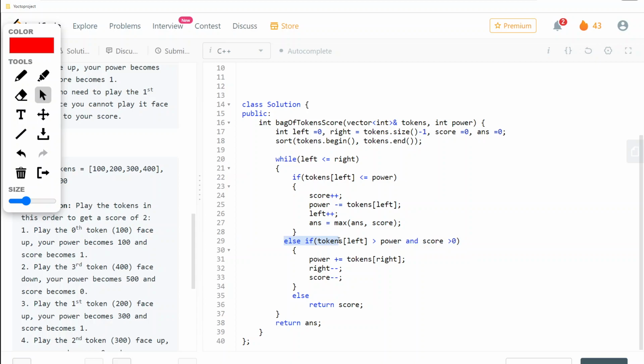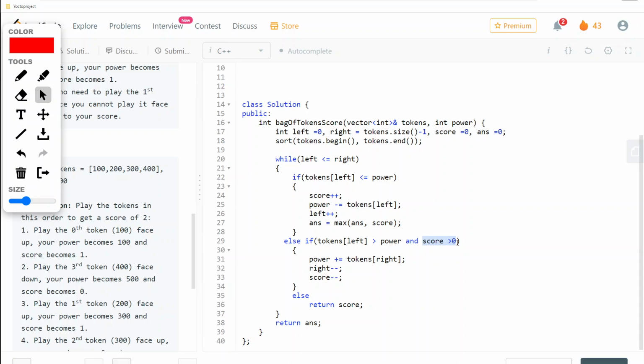Else if our token of left is greater than power and score is also greater than 0, means at this moment our power is not sufficient enough that we can play, right? So in that condition we will play the face down so that we can increment our power. And also we are required to check that score is greater than 0 or not.